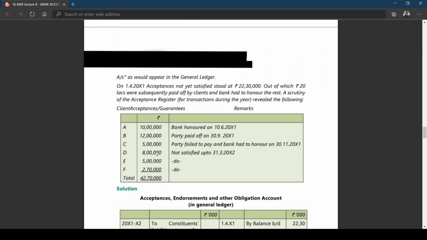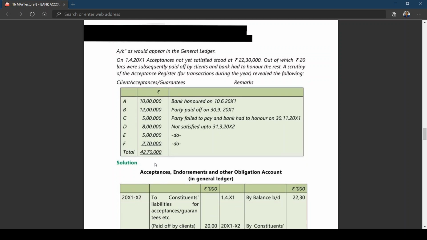Not satisfied: how much has not been satisfied? 8 lakhs has not been satisfied. 5 lakhs has not been satisfied. 2 lakhs 70,000 has not been satisfied. That means these three are still outstanding. We can take these three as a closing balance. What is the closing balance? 8 plus 2 is 10, plus 5 is 15 lakhs 70,000.